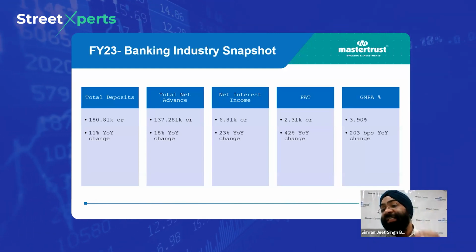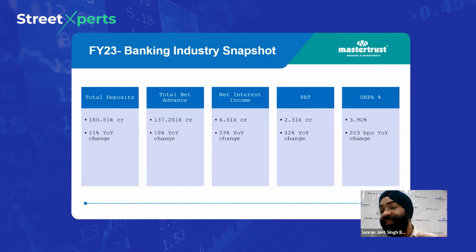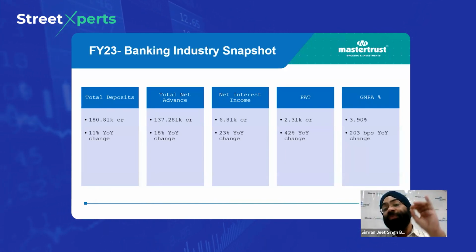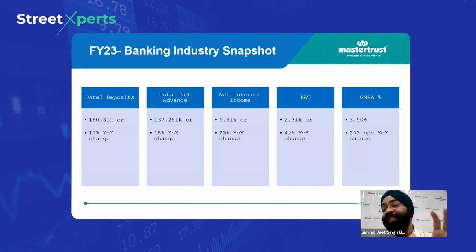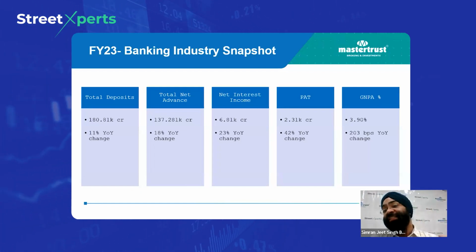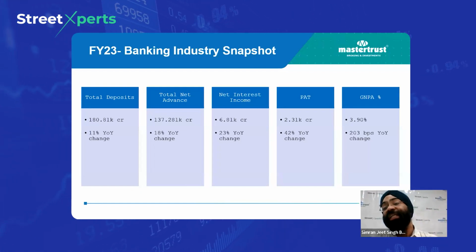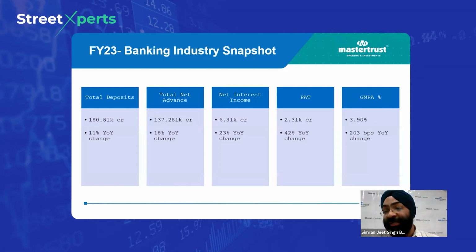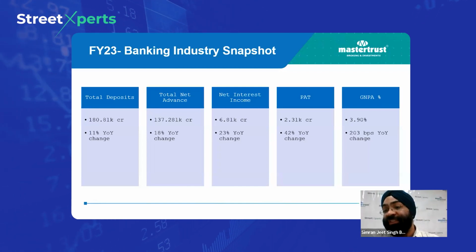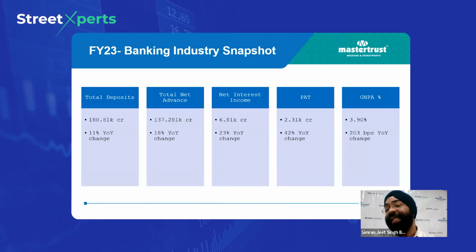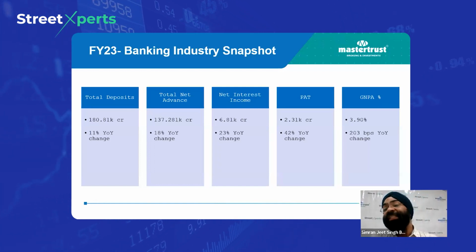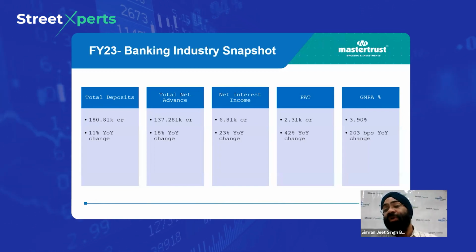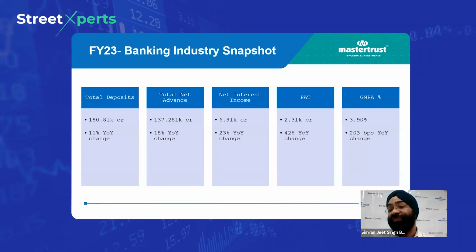The increase in PAT clearly shows that the banks' net interest income has increased, provisions have come down, and the operating efficiency of the banking sector as a whole has improved in FY23 over FY22. And the last is gross NPA, which is at 3.9%, which has declined by 203 basis points over FY22. Again, here we can say that the banking sector's asset quality has improved over FY22.